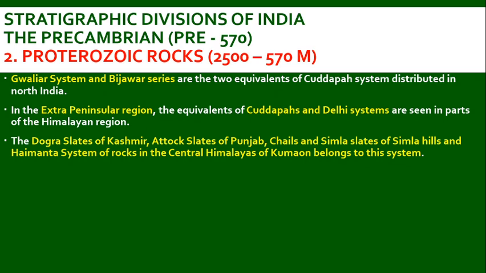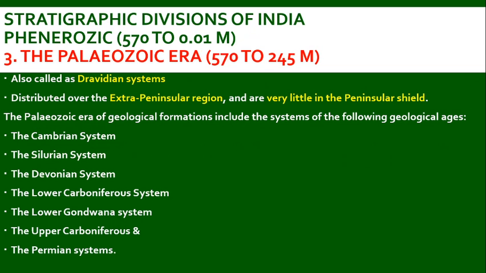Gwalior system and Bijawar series are the two equivalents of Kadapa system distributed in North India. In the extra peninsular region, we also have equivalents to Kadapa and Delhi system. Those systems are Dogra slates of Kashmir, Attock slates of Punjab, Chails and Simla slates of Simla Hills, and Haimanta system rocks in the central Himalayas of Kumaon, which belong to this equivalent system of Kadapa and Delhi systems.